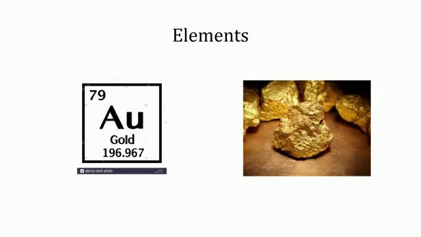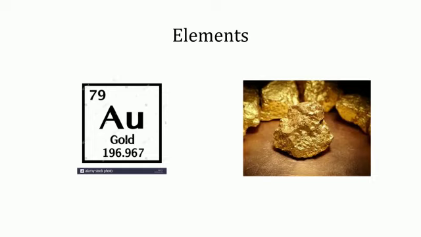Elements. An element is a substance which is made of only one type of atom. Elements are the simplest substances and hence cannot be broken down. They are composed of atoms that have the same atomic number, meaning they also have the same number of protons in their nucleus. Example, hydrogen, oxygen, nitrogen, gold, etc.